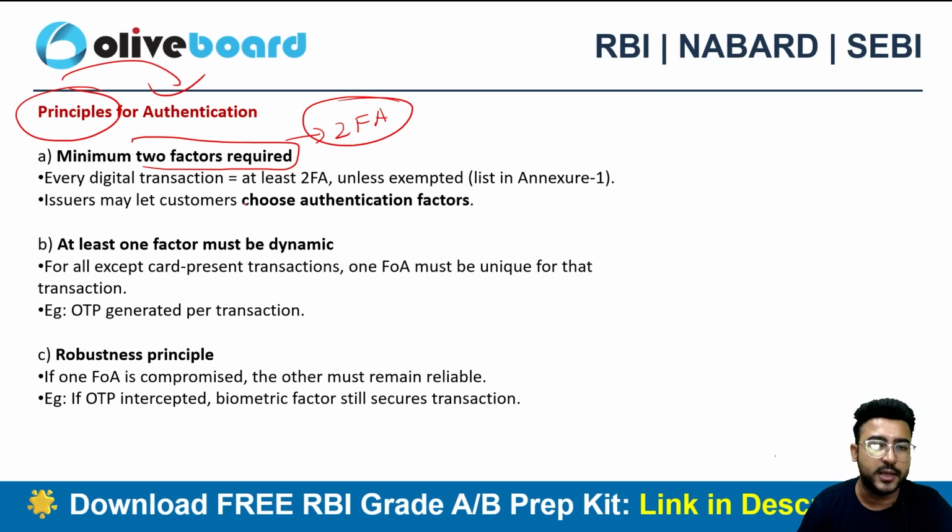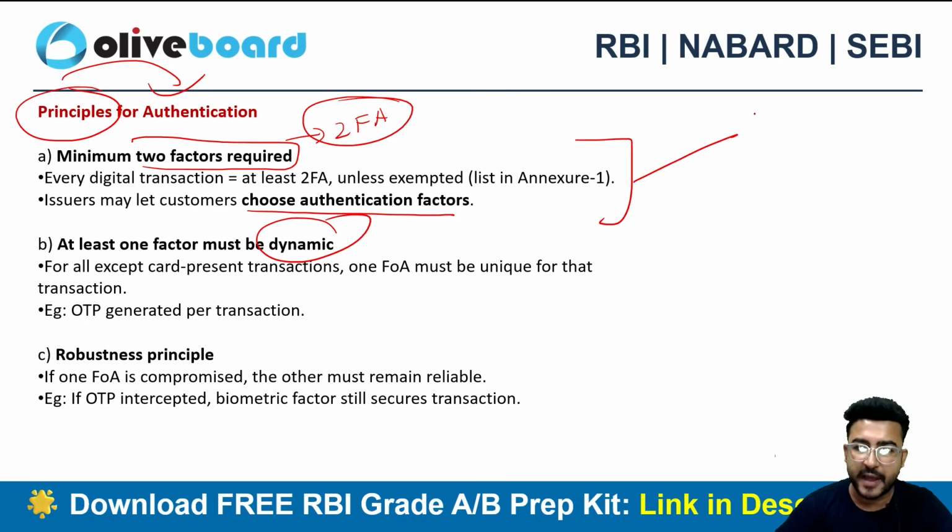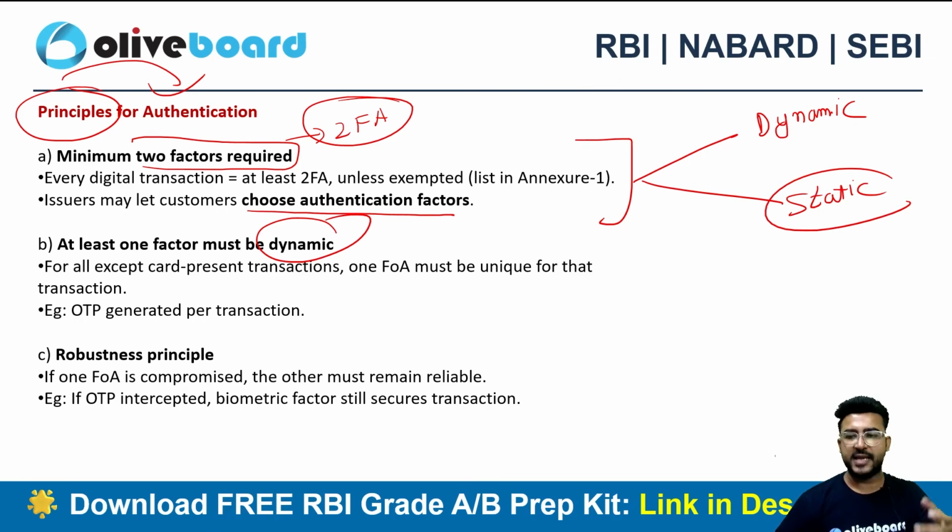Now the issuer may let the customer choose their authentication. However, one factor should be dynamic. The other one can be static. Now what do you mean by dynamic and static? Static means it will not change, and dynamic means it will keep on changing with every transaction. Let's suppose I talk about your password, it won't ever change, right? At least for a fixed certain period of time. So with the number of transactions, it won't change.